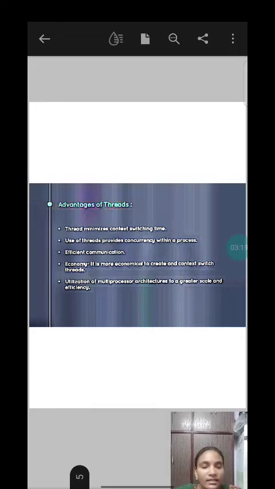So all the threads are executed at a time, then the time consumed is less, so the efficiency of the execution is more. Efficient communication, as a thread can communicate with other threads. Economy, it is more economical to create and context switch threads. Utilization of multiprocessor architectures to a greater scale and efficiency.